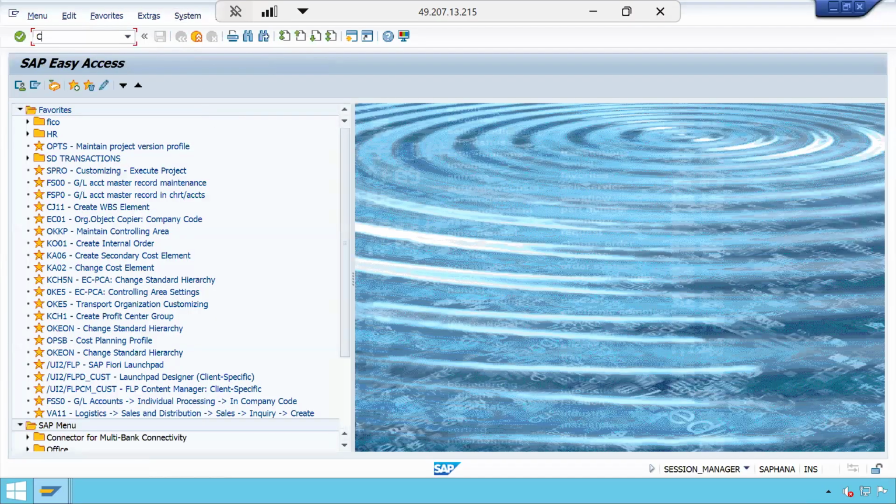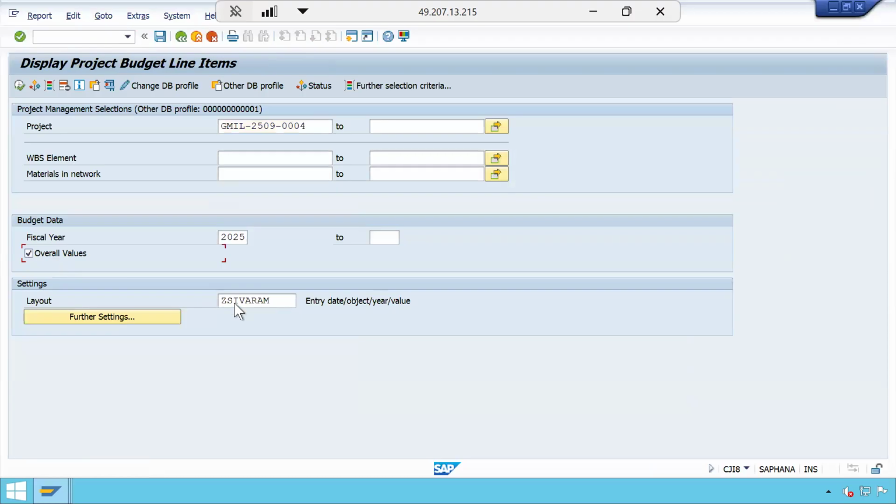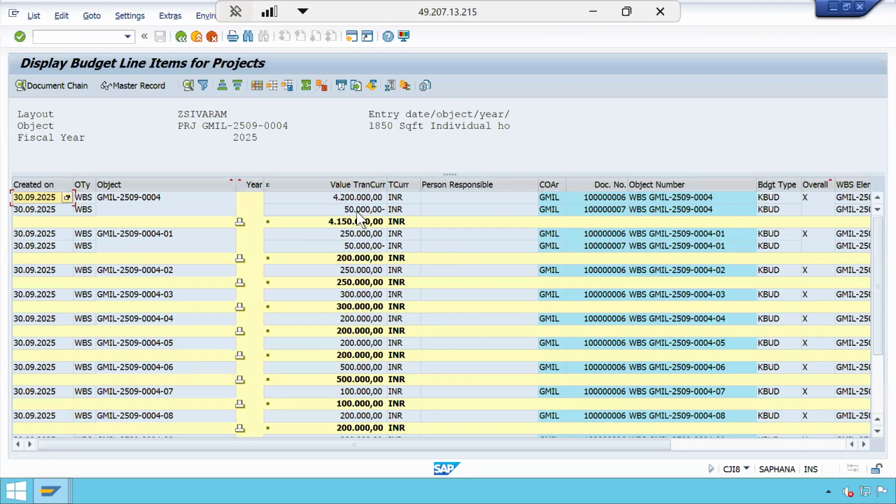Now what will happen? This will get updated in a report called CJI8, in which we will see the budgeting. This is the project definition that you need to give to see this report. This is the fiscal year in which we have performed the budgeting for the project. I am just selecting overall values, otherwise it won't come. Now, whatever amendments we did, initially I gave 42 lakhs, then I reduced 50,000. That particular change is also recorded by the system. The net, or overall current budget, is 41 lakhs 50,000.